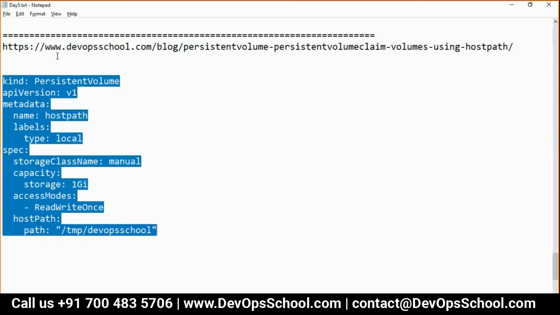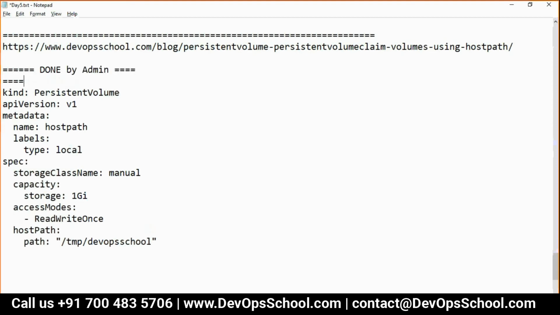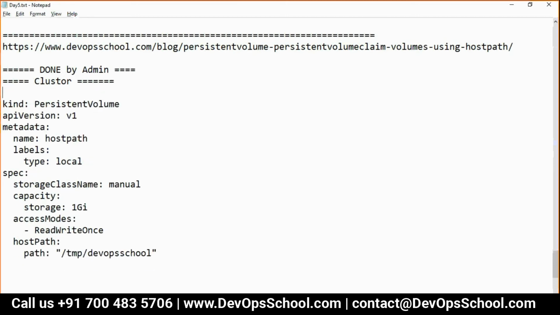So now, creating PVs. Now guys, PVs are done by the admin of the cluster, okay? This is at the cluster level only. PVs are at the cluster level. Cluster means the admin creates for the entire cluster. Anyone can use it. So can I show you that first?